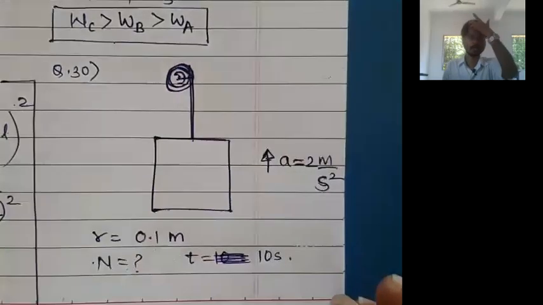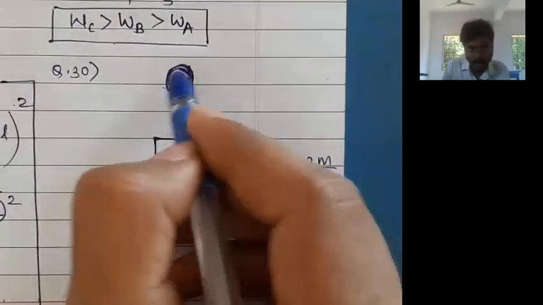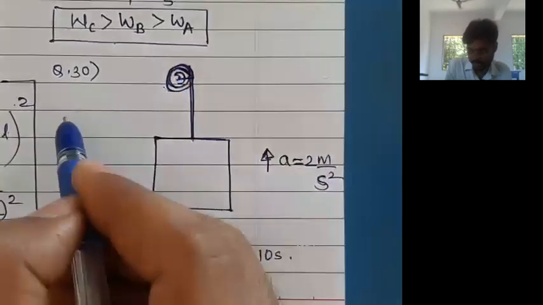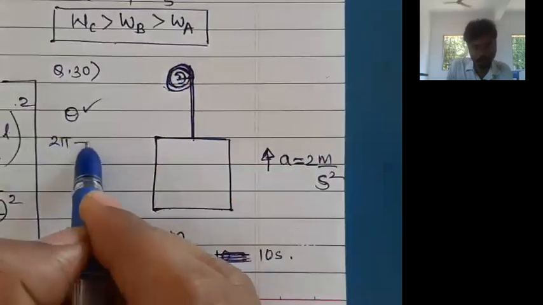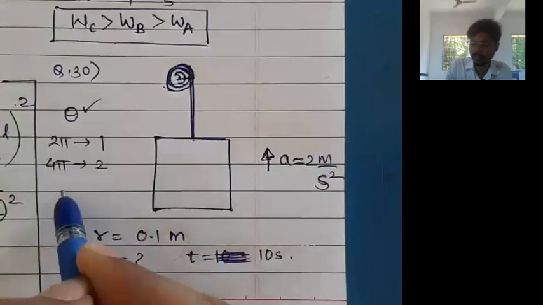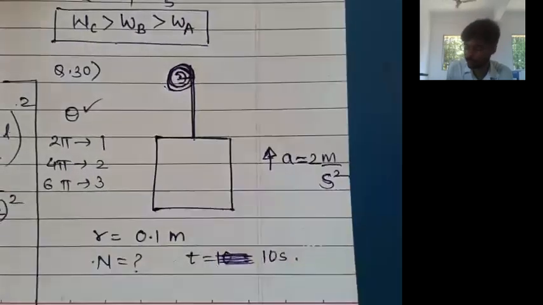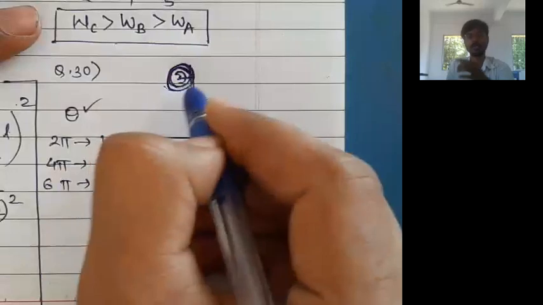Very simple. What we can do is this. In 10 seconds, let us find out angular displacement. 10 second मध्ये theta किती झाला ते calculate करू. If theta is equal to 2 pi, it means one rotation. If theta is equal to 4 pi, it means 2 rotations. If theta is equal to 6 pi, it means 3 rotations, and so on. Okay. So angular displacement we can find out.